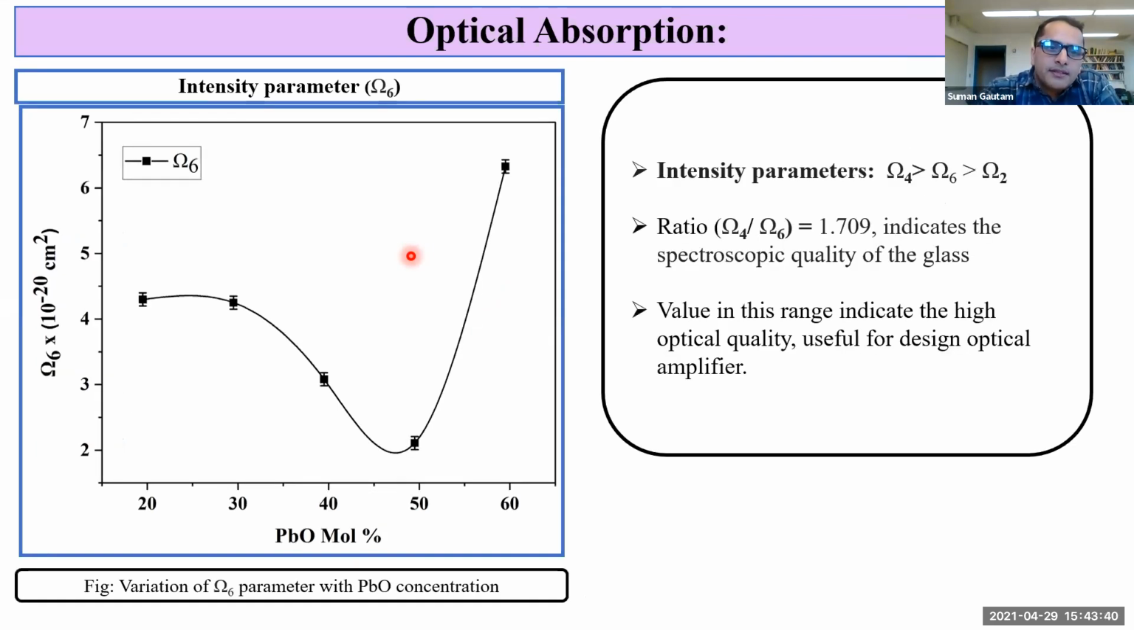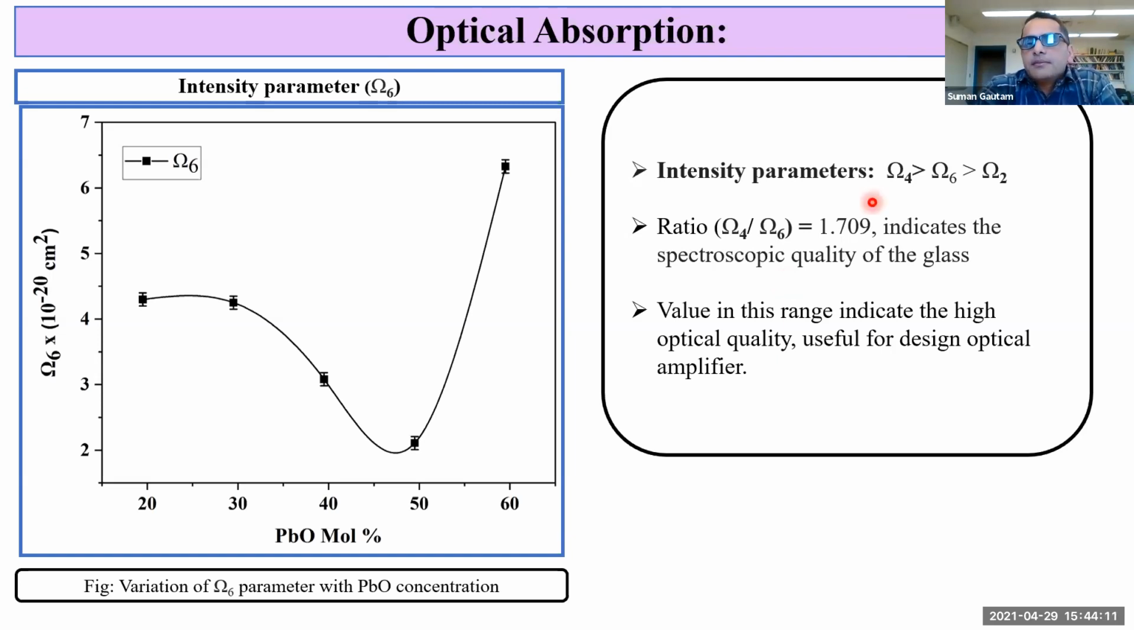This is the plot of intensity parameter omega-6 with PbO concentration. We observe that as PbO concentration increases, it first decreases, becomes minimum, and then increases. So the ratio of omega-4 by omega-6 is found to be 1.709. That indicates the spectroscopic quality of the glass. The value in this range indicates that our glass has high optical quality that is useful for designing optical amplifiers.